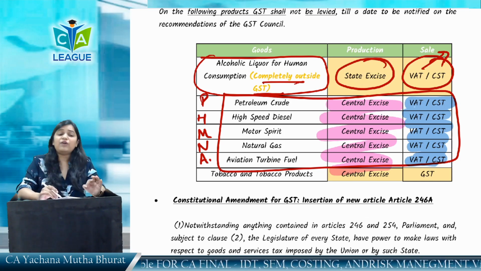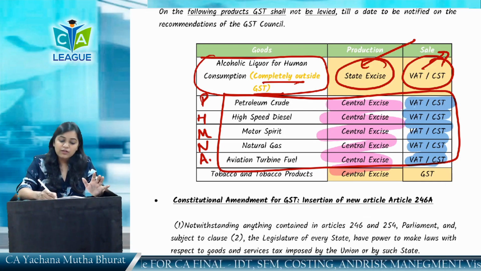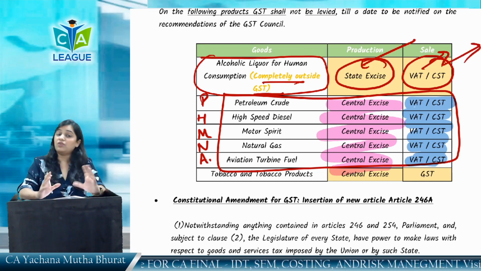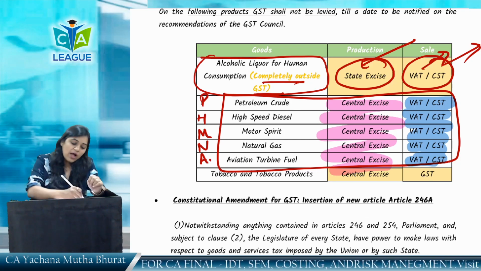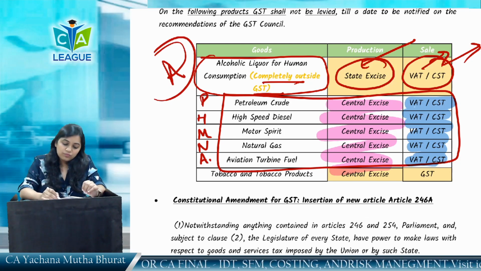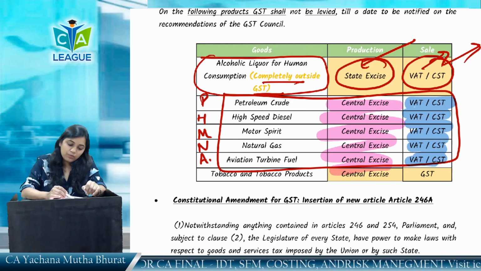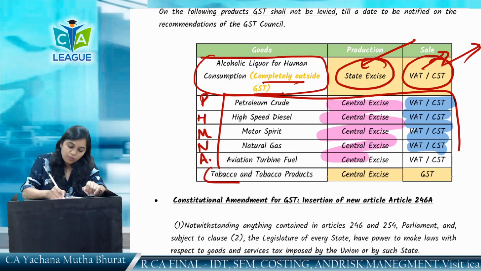So on production of alcohol, the duty which is levied is state excise, and on the sale of alcohol, the duty which is levied is VAT. In case of interstate sale, the duty which is levied is CST. Now, alcohol, the state government has taken. What happened to tobacco and tobacco products now? Last, tobacco and tobacco products.